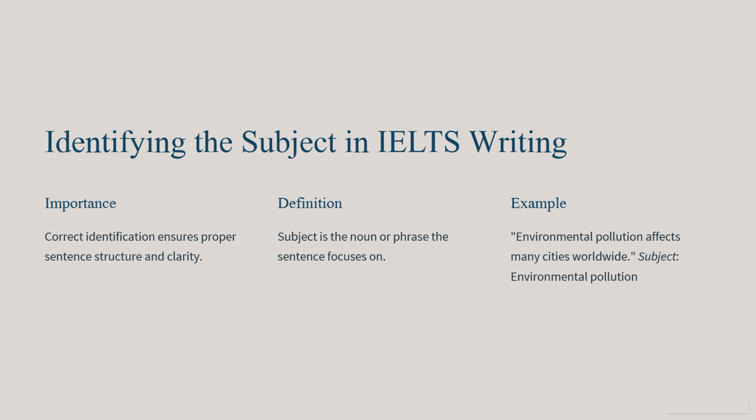In IELTS writing, you'll often encounter sentences with complex subjects, so it's very important to practice spotting them. And remember, identifying the subject accurately helps ensure that your sentence is clear and grammatically correct, which is important for achieving a high band score. Always ask yourself, who or what is the sentence about? Once you find that, you've found your subject.